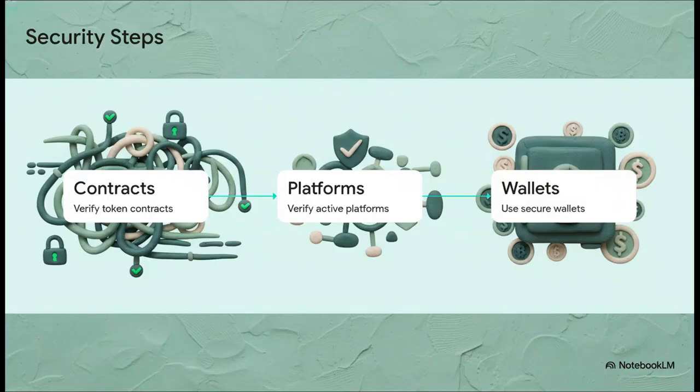Now, with all of this rapid growth and global financial movement, comes a very deep burden of personal responsibility. Remember what we talked about earlier. In a world of self-executing smart contracts with zero middlemen, there is no customer service desk you can call to reverse a mistake. So, you must be vigilant. You have to verify the specific token contracts you are interacting with, rigorously verify the platforms you use, and please, always use secure hardware or non-custodial wallets. The absolute freedom and automation of the ERC20 standard is incredibly powerful, for sure, but it requires you to actively protect your own digital security.